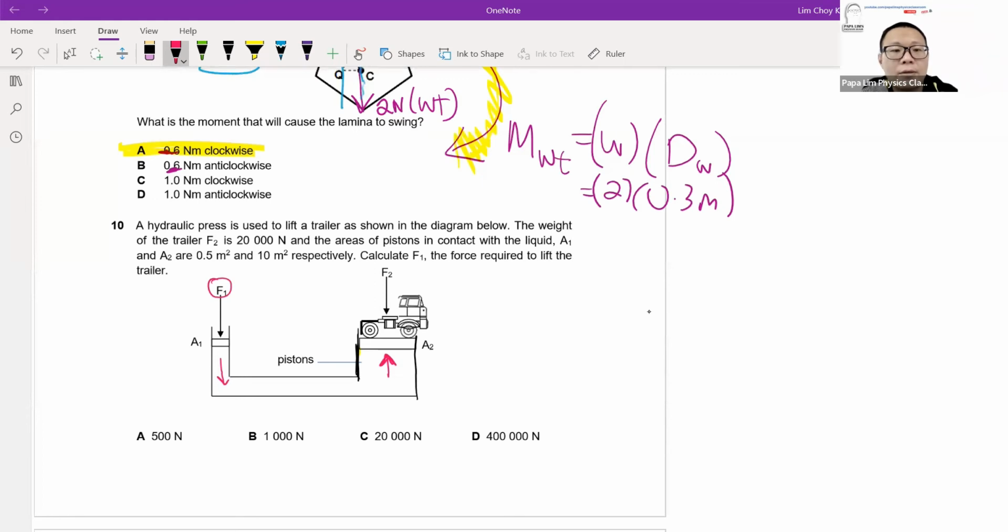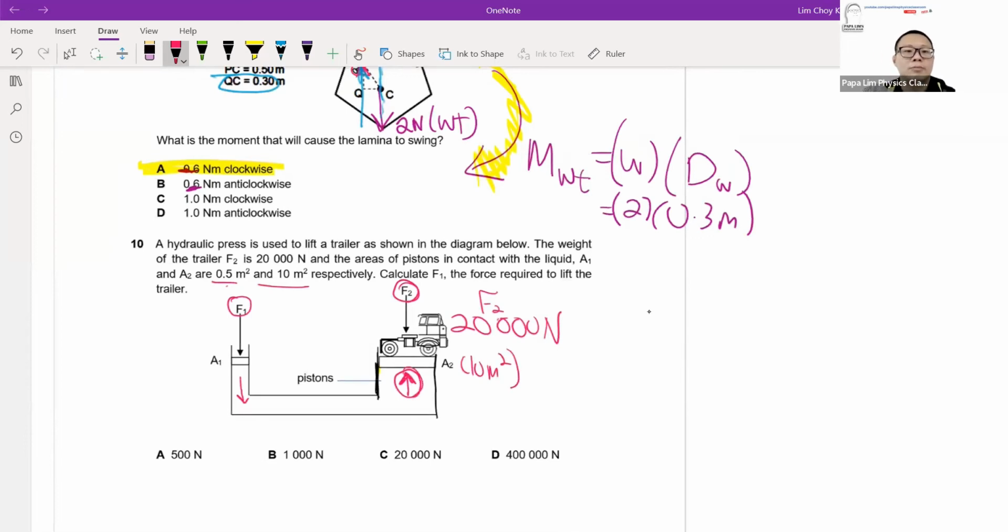Now, when we shift upwards, this force that's applying will be the same magnitude as F2, or sometimes what we call the weight of the object. So the two forces must balance. Based on the question, the weight on the trailer on the right side is 20 kilonewton. This is the force F2. The areas are given respectively as 0.10 and 0.5. Sorry, not 0.10, it's 10 meter square. 10 meter square is a big surface.